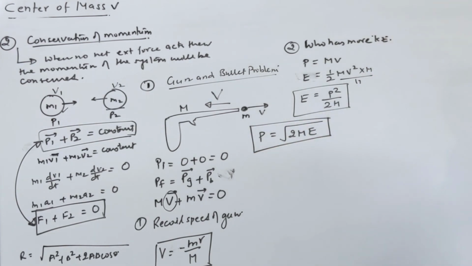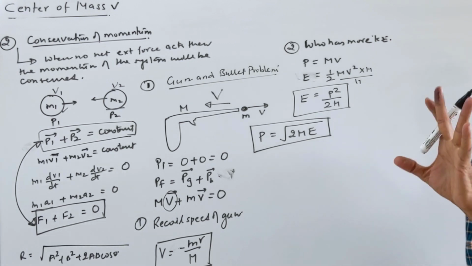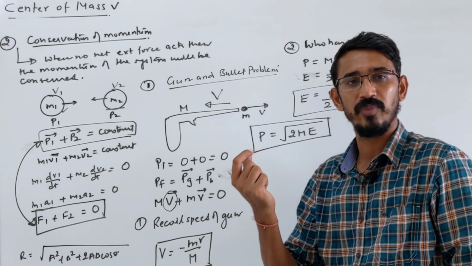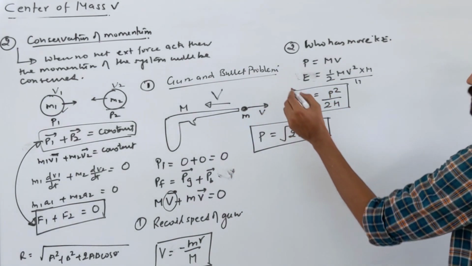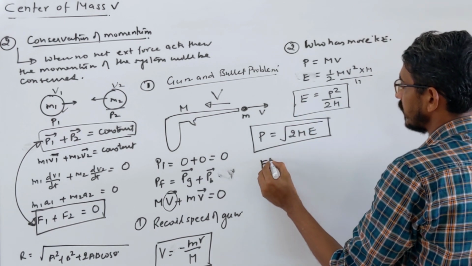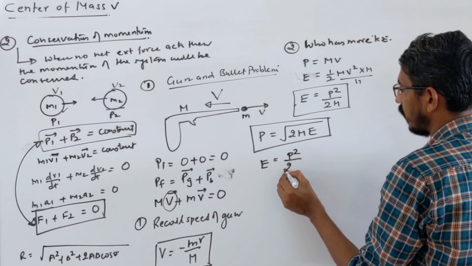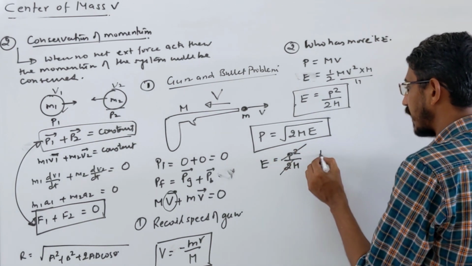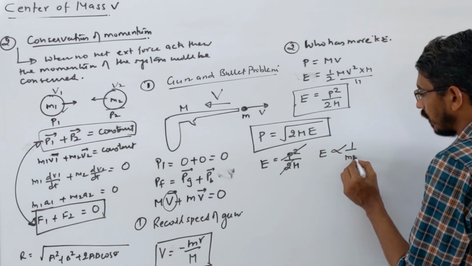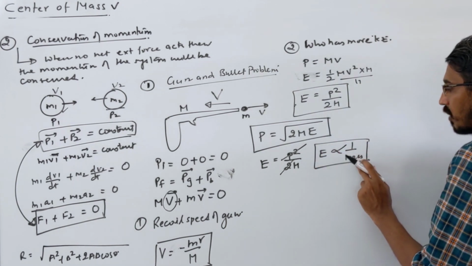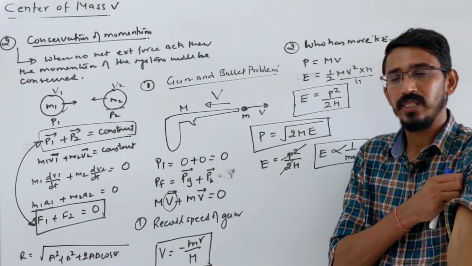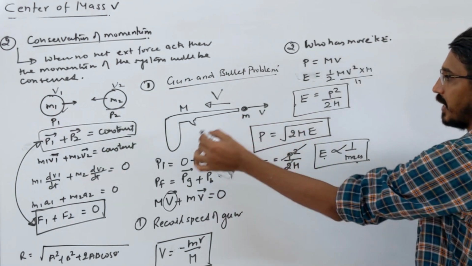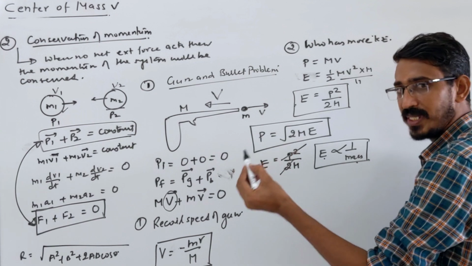So momentum in terms of kinetic energy, or kinetic energy in terms of momentum. Okay, so question was here, who has more kinetic energy, right? Here what we know is only one thing. We know that these two guys, gun and bullet, have exactly the same momentum. So look at this equation. Kinetic energy is equal to P square upon 2m, right? Momentum of both is same. 2 is a constant. So you see that kinetic energy is inversely proportional to mass of that body. The body which has smaller mass will have higher kinetic energy, right? So who has small mass here? Obviously the bullet, correct? So kinetic energy and mass in this case are inversely proportional, right? When momentum is same, then only, okay?